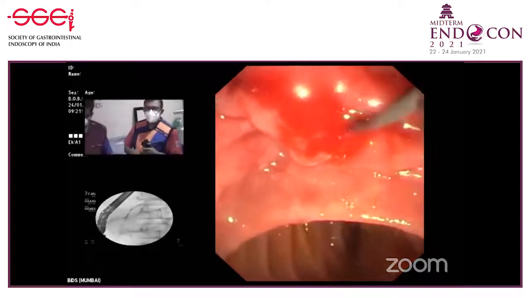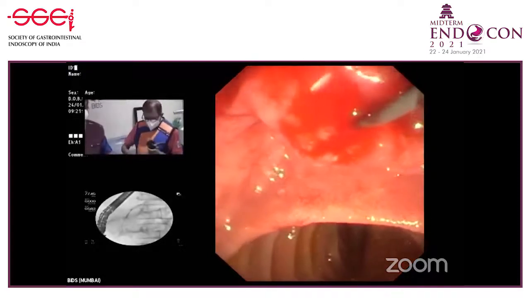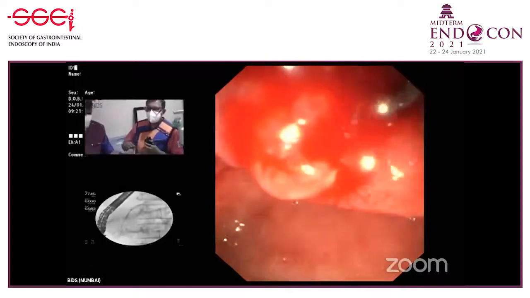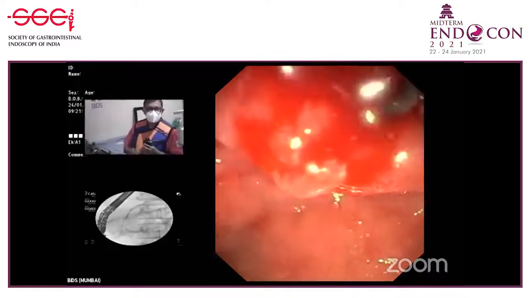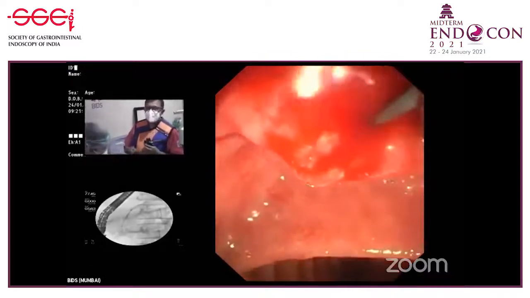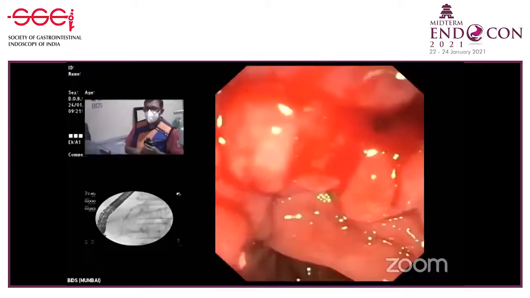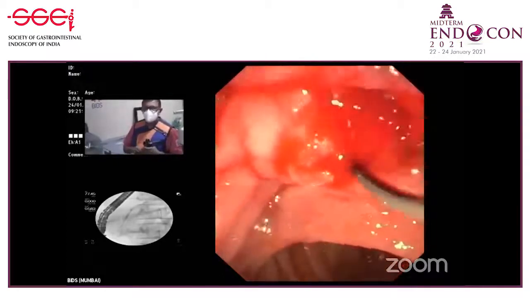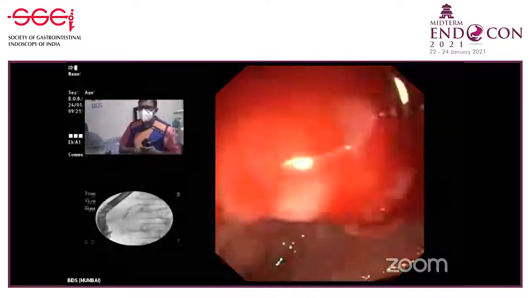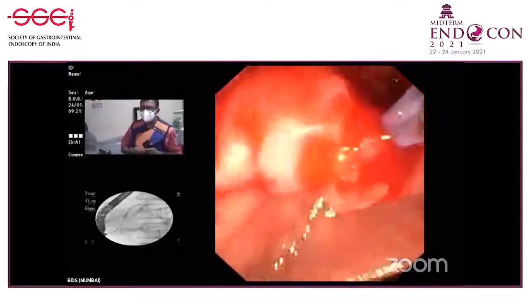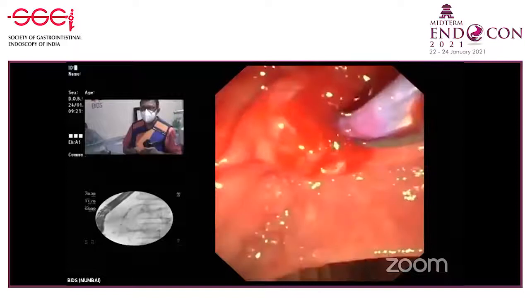Because of pancreatic endotherapy, the gastroenterologists in our country will have so many patients who will come to you with chronic pancreatitis, because in our country chronic pancreatitis is very common. So you have to understand the principles very well. You cannot just do arbitrary pancreatic endotherapy. That's very important.